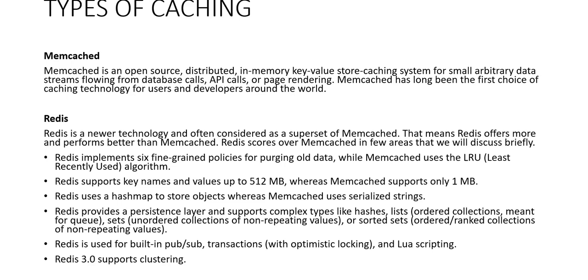Redis supports key names and values up to 512 MB, where Memcached supports only 1 MB. Redis uses a hash map to store objects, whereas Memcached uses serialized strings. Redis provides a persistent layer and supports complex types like hashes, lists, sets, or sorted sets. Redis is used for built-in pub/sub transactions and Lua scripting. Redis 3 supports clustering.